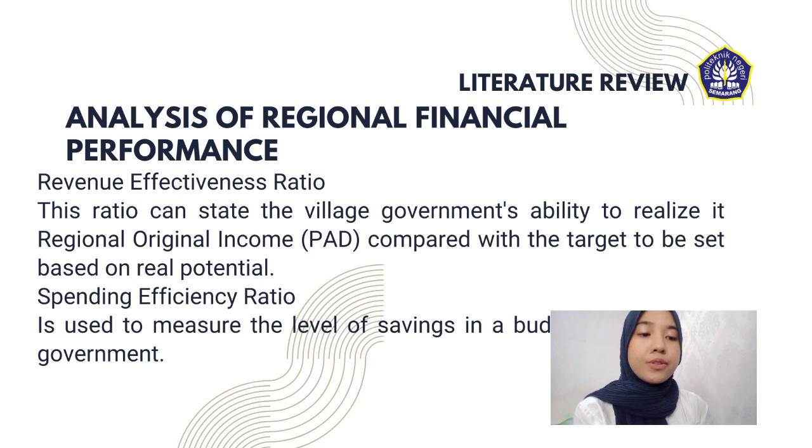And the analysis of regional financial performance is done by calculating two ratios. The first one is the revenue effectiveness ratio, and the second one is the spending efficiency ratio. The revenue effectiveness ratio states the government's ability to realize its regional original income or PAD compared with the target set based on real potential. And the spending efficiency ratio is used to measure the level of savings in a budget made by the government.